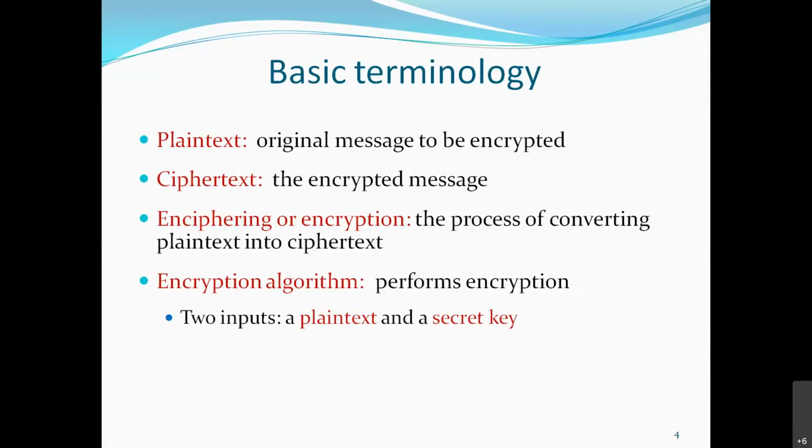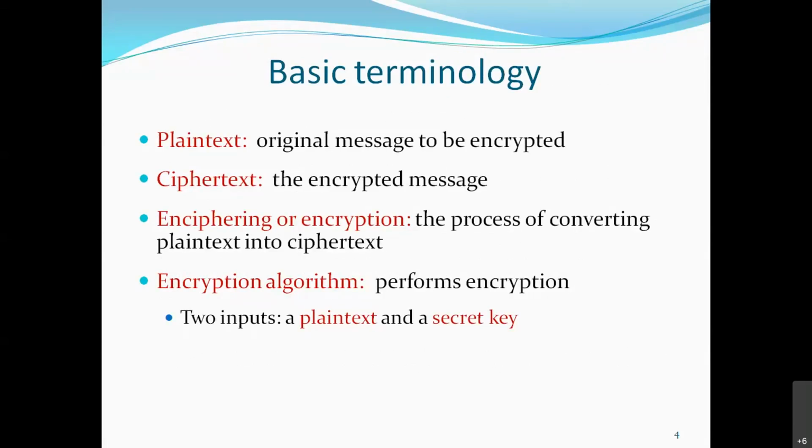These are some basic terminologies you are aware of, and yesterday you also had some revision of this. So let's see the main terms in cryptography. I hope you know what plain text means. Plain text is the original text. Cipher text is the encrypted text.